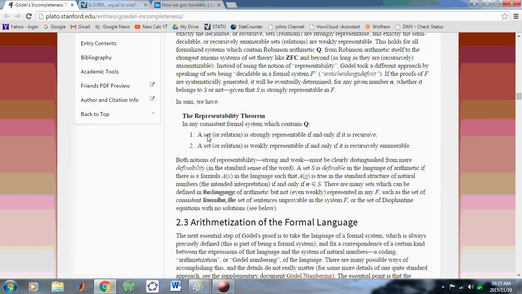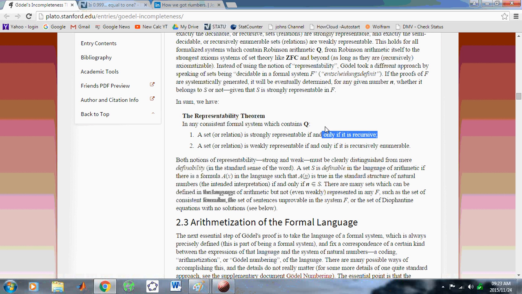And so it says, in any consistent formal system which contains Q, okay, 1, a set is strongly representable if and only if it is recursive. You should ask yourself, what makes recursion special?